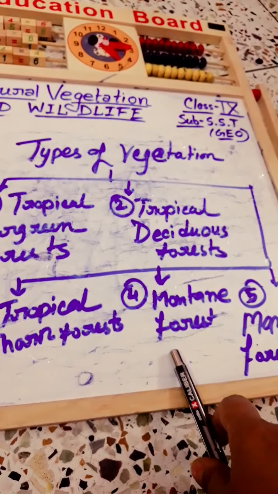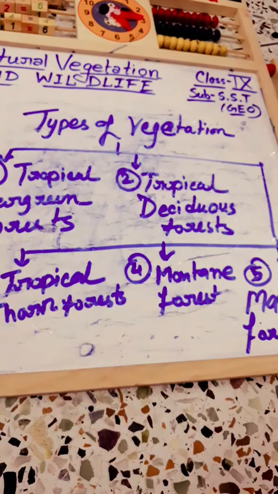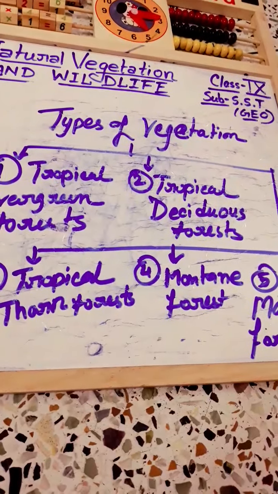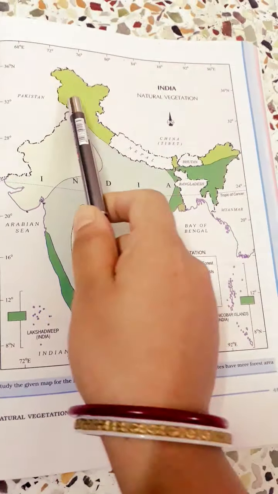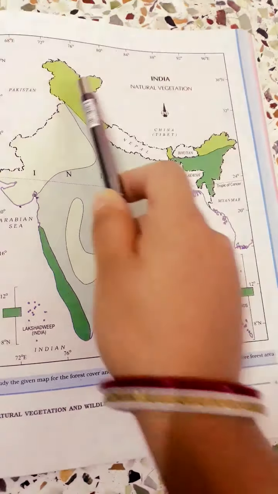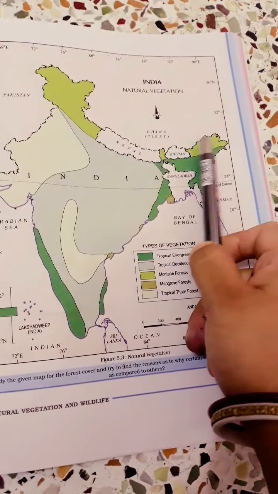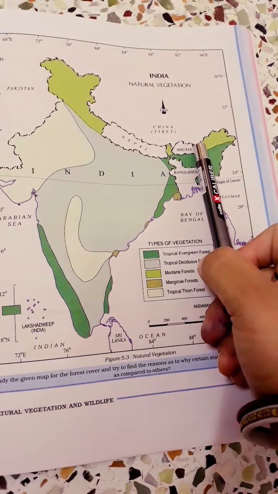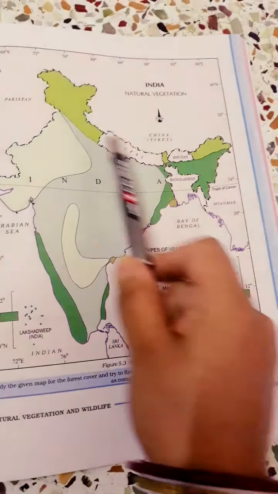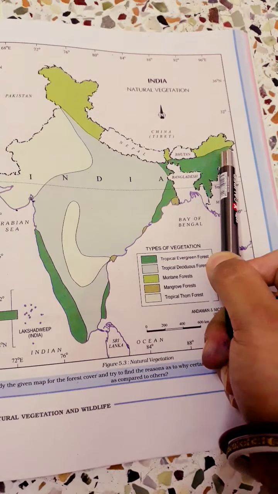So this is montane forest or mountainous forest. In the map, the light green color identifies montane forests. In India, you will see that the mountainous region is mainly covered by montane forest.